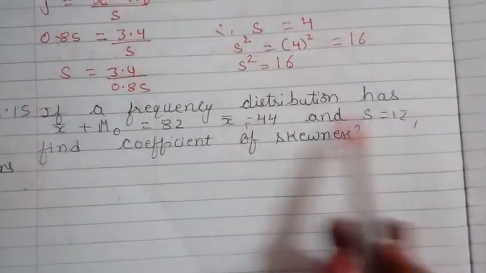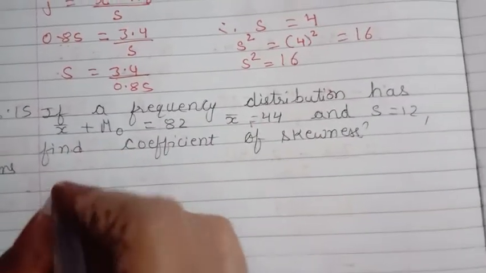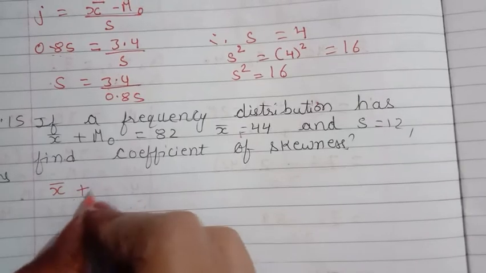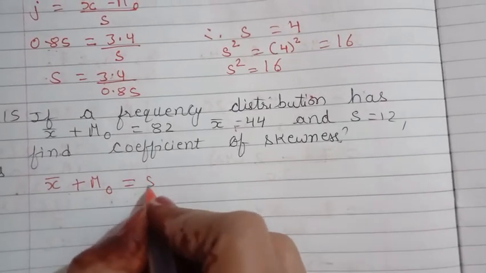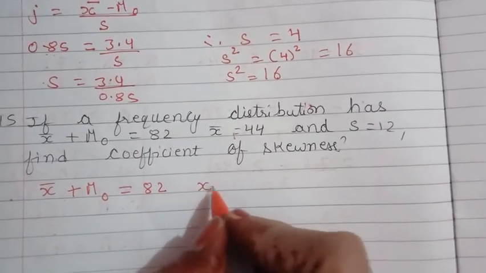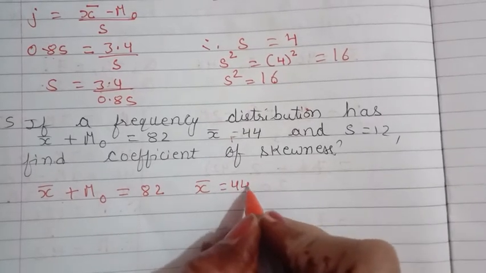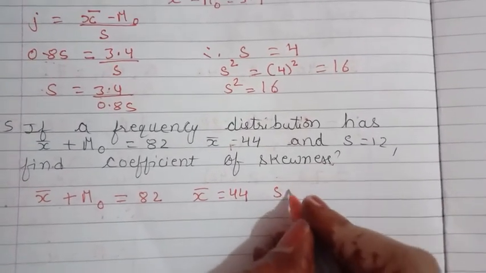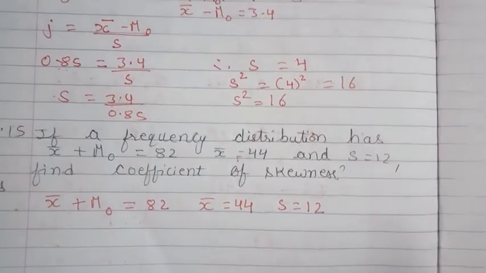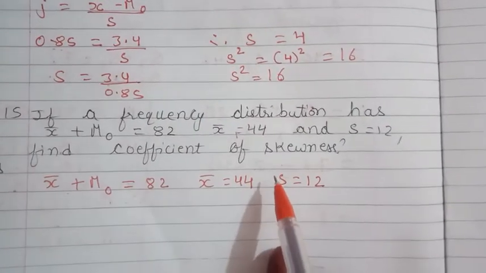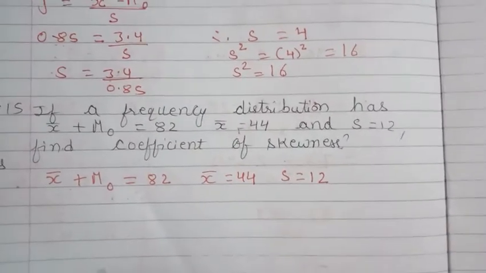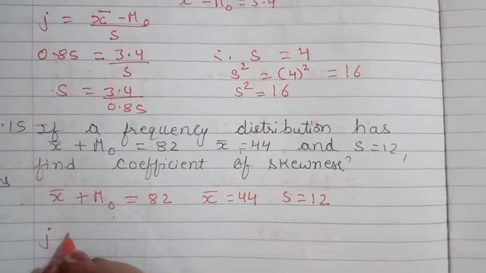If a frequency distribution has x bar plus Mo equal to 82, that is mean plus mode is equal to 82, x bar is equal to 44 and S, standard deviation, is equal to 12. We have to find its coefficient of skewness. What is our formula?